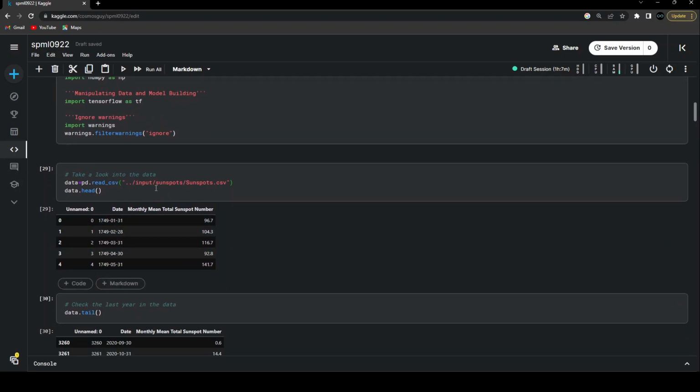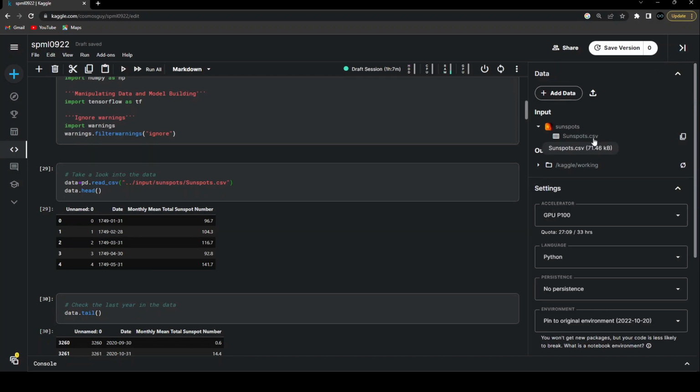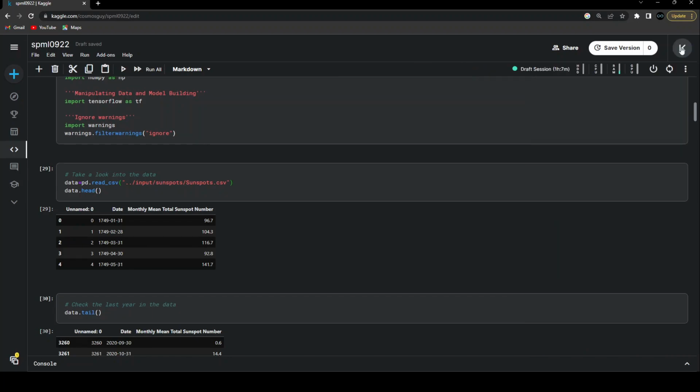Now let us take a look into the data that we are having. So I'm creating this data, I'm just creating the pandas data frame with the help of read_csv, because we are having this CSV file over here. So in order to read it, I'm going to copy this path, close this, and just paste that link over here. And then I'm going to say data.head, and this is going to give me the first 5 data points inside that CSV file. This is the default index that we are having of pandas. So you can just keep it.